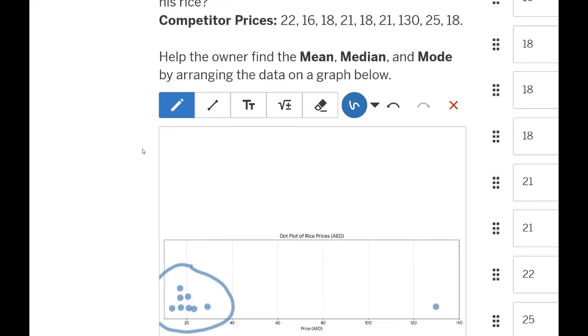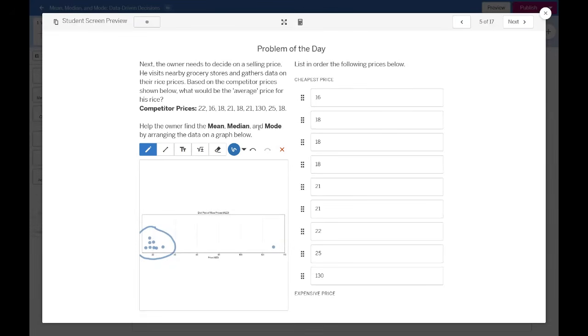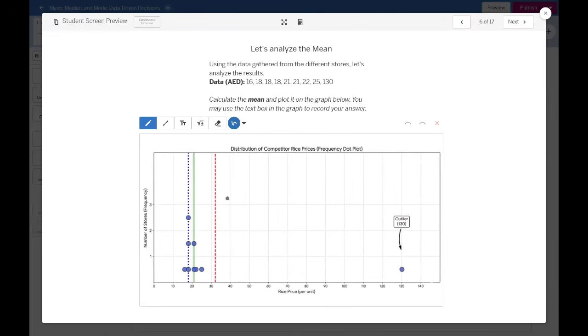And what does it mean for us, or what does it mean for the business owner? So let's try to check the mean, median, and mode. Let's analyze that. We have the different lines here: the blue, green, and red. And the 130 is labeled as an outlier. When we say outlier, it is the kind of data that is very far from your set of data, and it has a big difference. So what is the implication of that? You will know later.